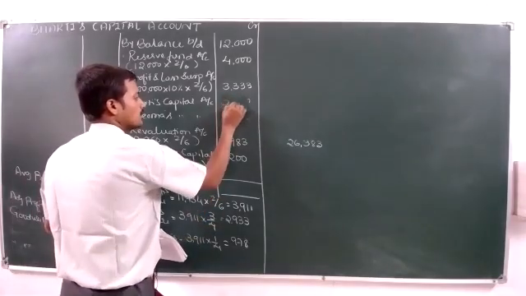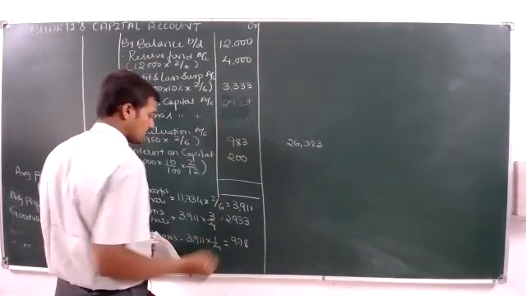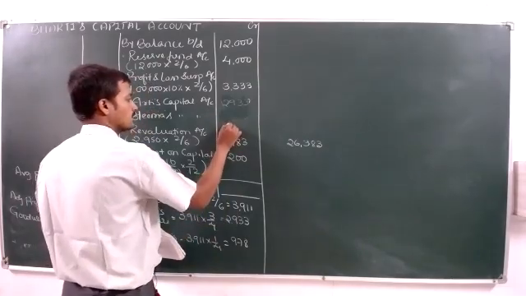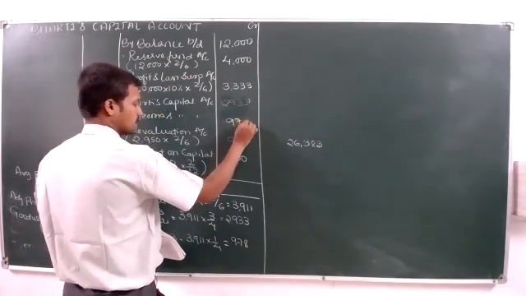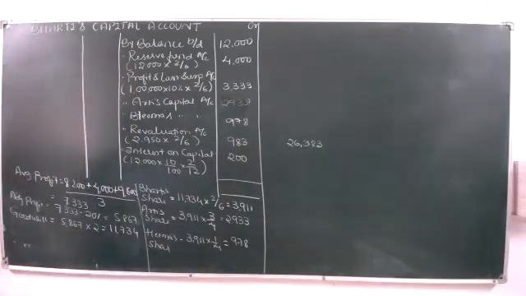2,933. The next is 978. Now check the total.